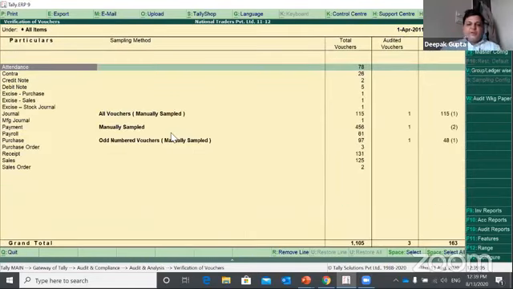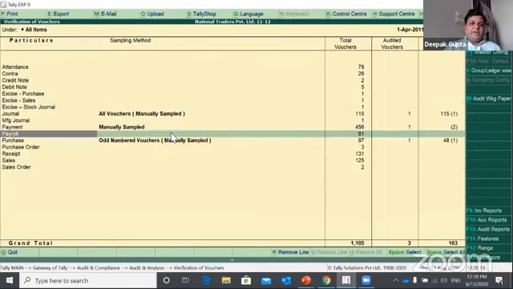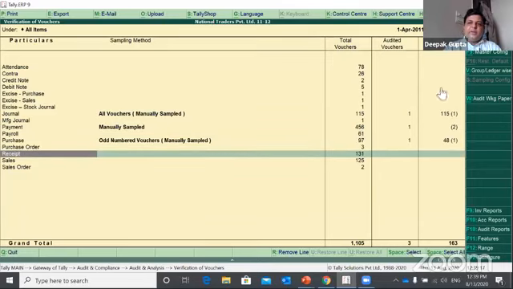So total number of vouchers is 1105, and this is the detailed list by the voucher type. Now you can select the sampling method for each and every transaction. So let's say for receipts, if you want to adopt any sampling method, you can select that type and click